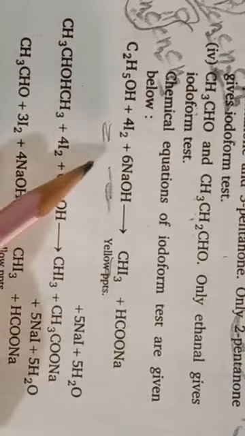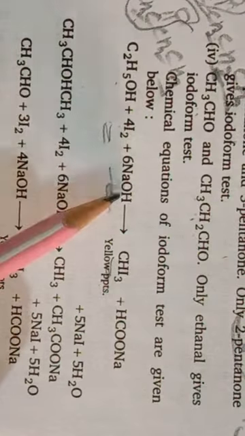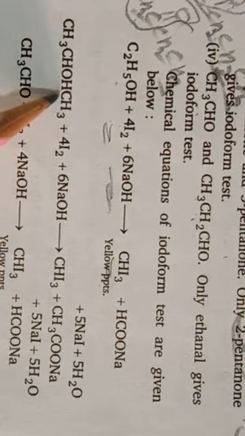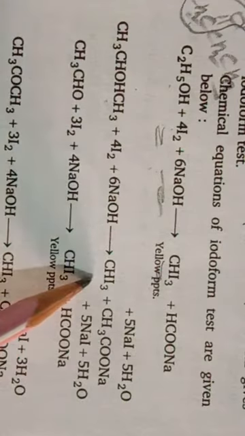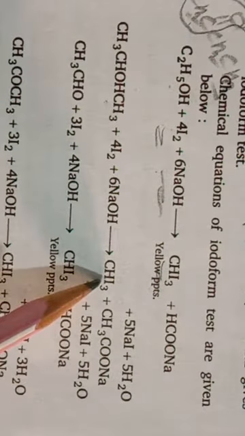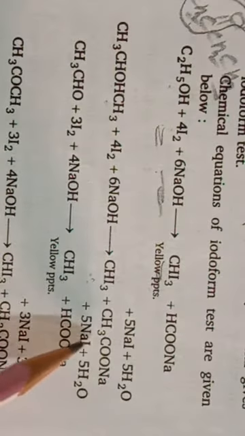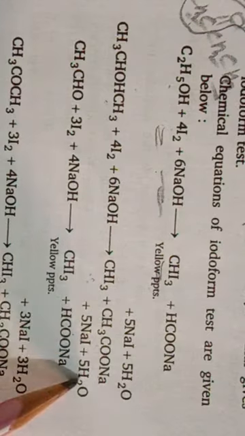Now the iodoform preparation reaction: ethanol with iodine and sodium hydroxide will form iodoform. Propan-2-ol will first oxidize to propan-2-one, and then this propan-2-one will form iodoform, as we have already studied in the case of chloroform. Iodoform will form along with sodium ethanoate, sodium iodide and water.